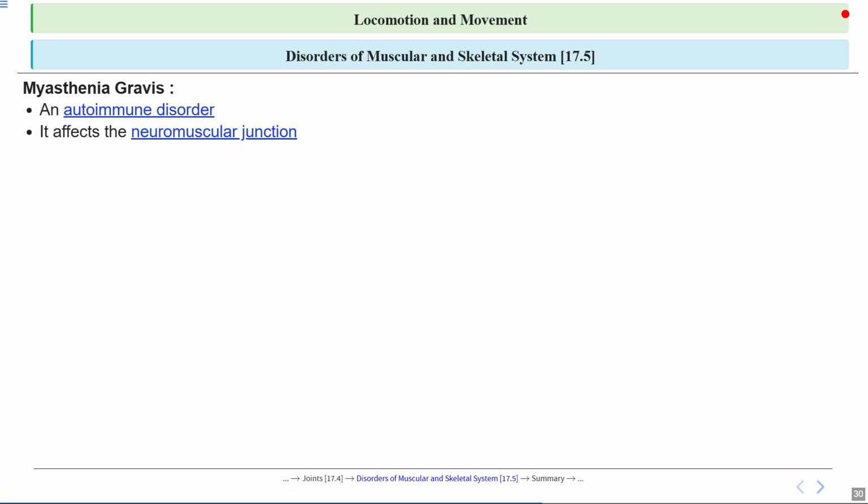Specifically, this disorder affects the neuromuscular junction. Think of the neuromuscular junction as the tiny bridge where nerve cells communicate with muscle cells to tell them when to move. When this bridge is damaged, the message from the brain can't get through properly. As a result, people with myasthenia gravis experience muscle fatigue, weakness, and sometimes even paralysis of their skeletal muscles.